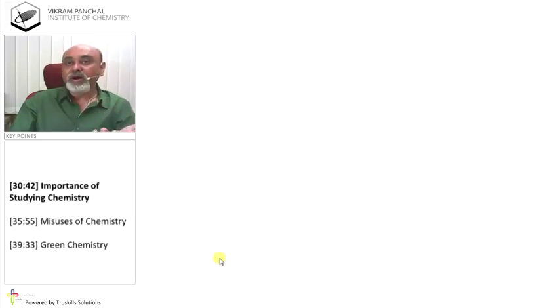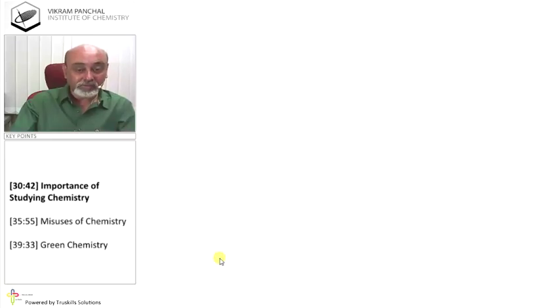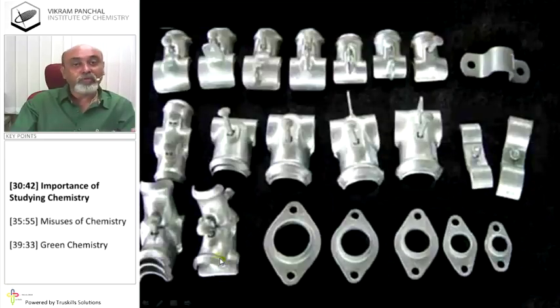Common household acids and bases are used. You must be knowing that in every house we wash or clean bathrooms and other places with acids and some other chemicals. Okay? So these are all household chemicals. Alloys are used for making machines and all. This is made up of more than one metal. It's a mixture of metals, which we call alloy.